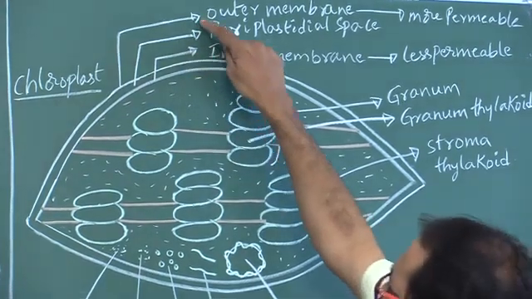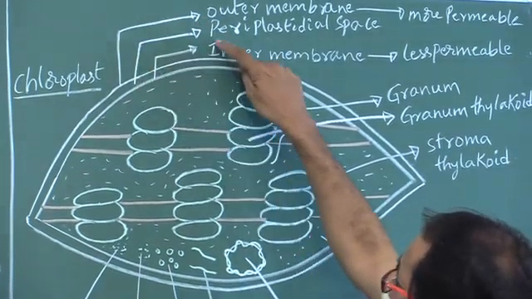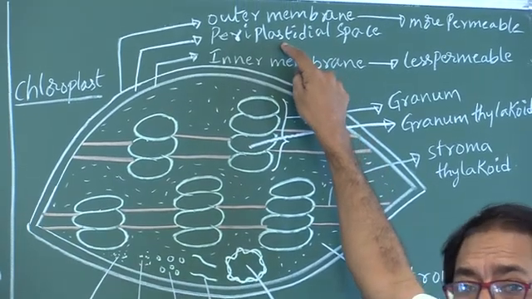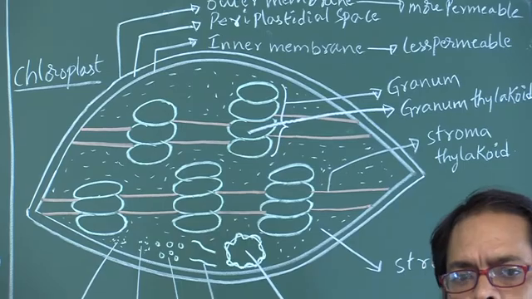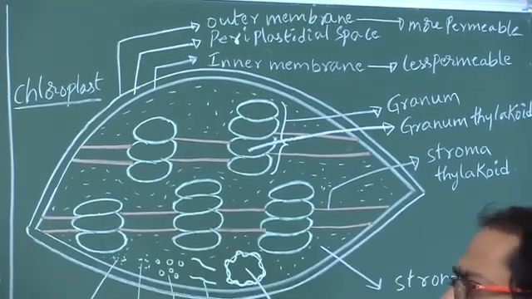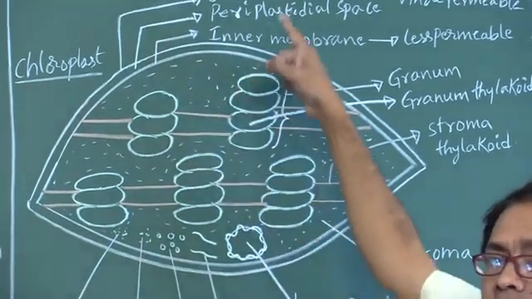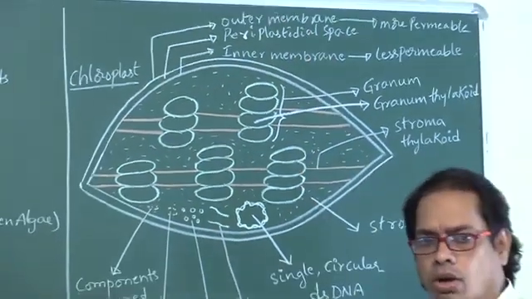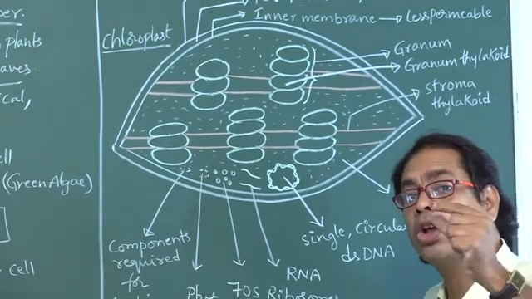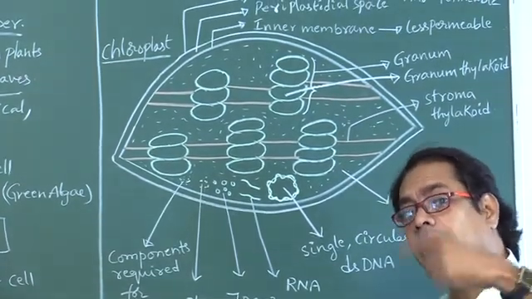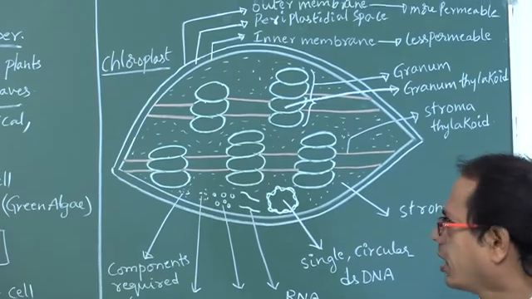In between the outer membrane and inner membrane, a space is present. That space is called the periplastidial space. So the space present between the outer membrane and inner membrane of chloroplast is called periplastidial space. Now the space present between the outer membrane and inner membrane of mitochondria is called perimitochondrial space. Okay, right.